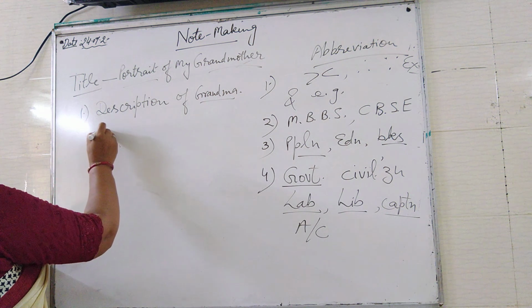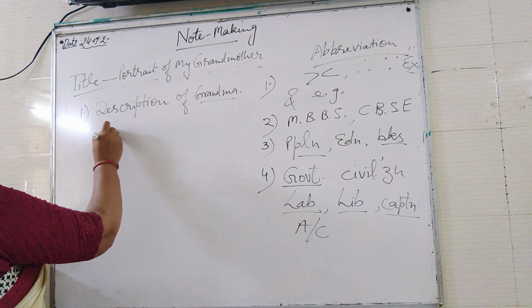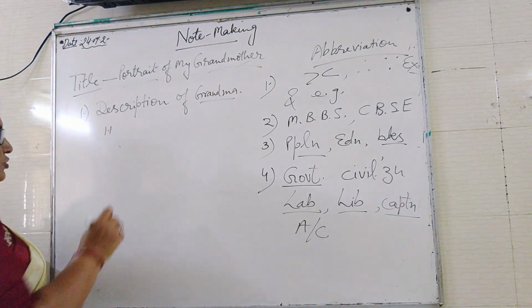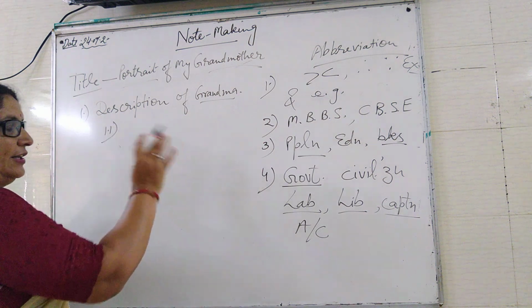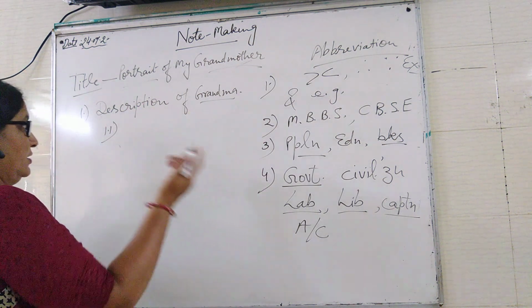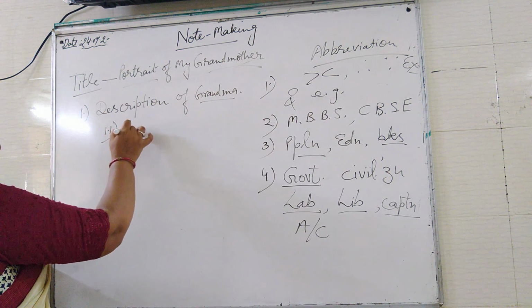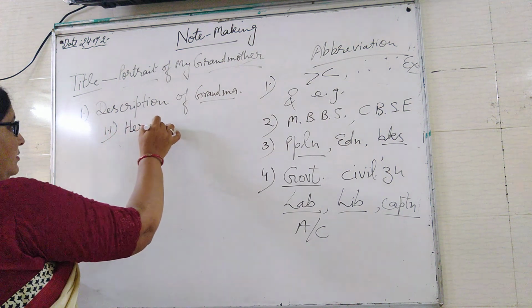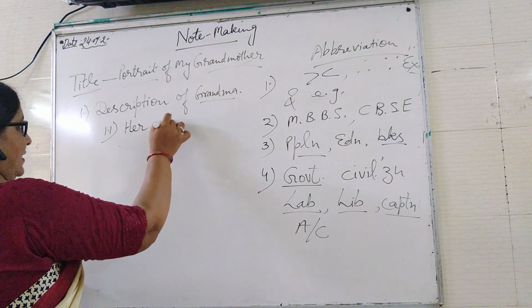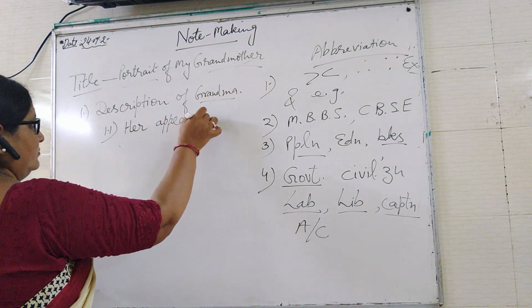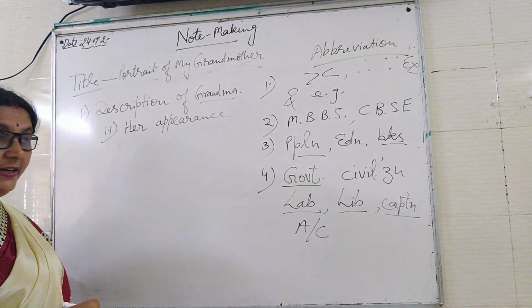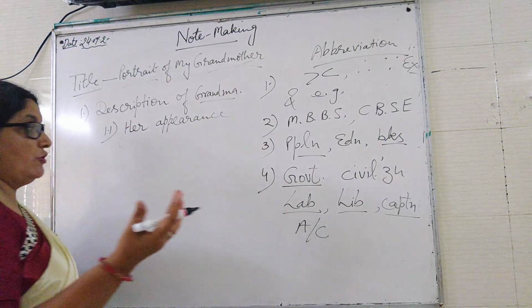Now there is the point 1.1. You may use 1 point description. What is the description? It means her appearance, how she was looking.